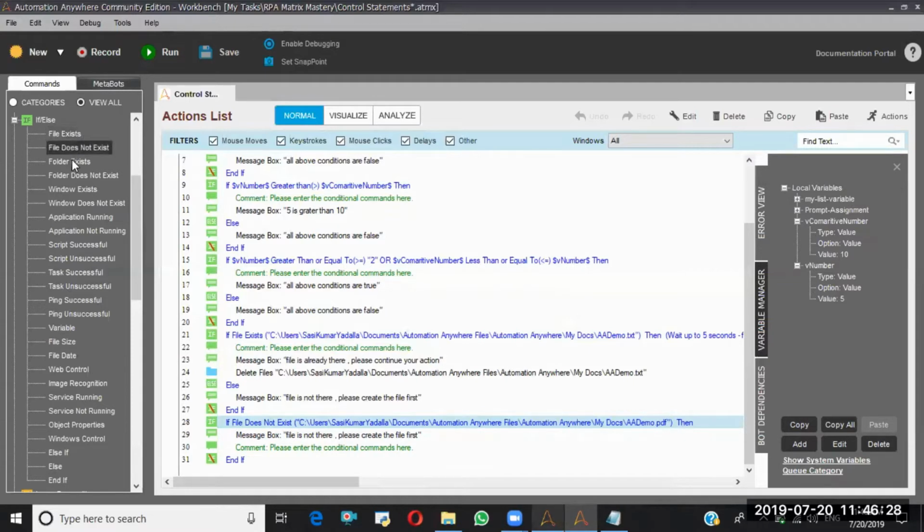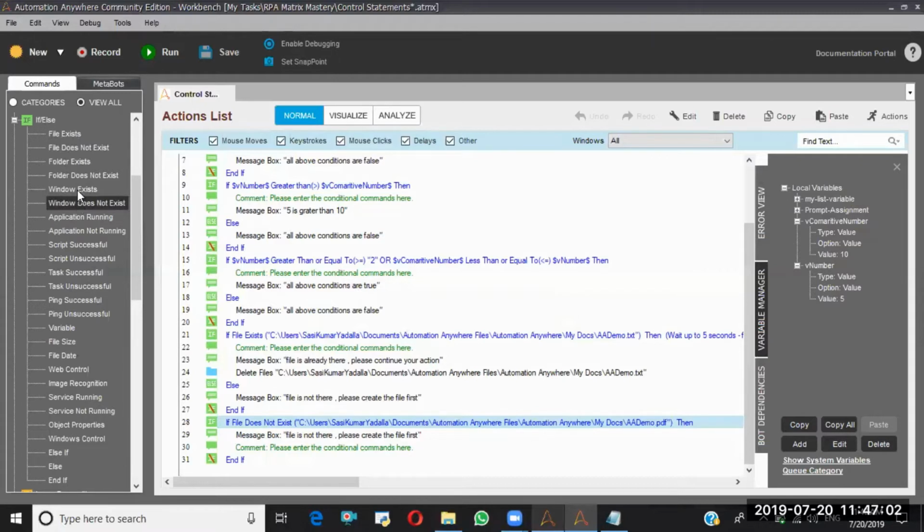In the same way, these will work for folders: folder exists and folder does not exist. This is homework for you. Just practice from your end and let me know if you have any confusion. Then I'm moving on to window exists and window does not exist. These are also the same: one is a true condition, another is a false condition. We have to take decisions based on our requirement.